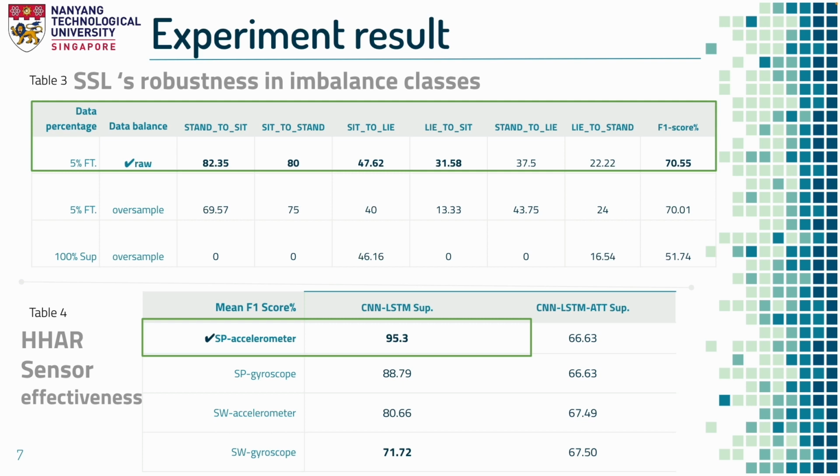The Table 3 result shows that SSL on raw data achieved the best performance. In Table 4, we know that the smartphone accelerometer gave the best performance compared with the smartwatch and gyroscope.